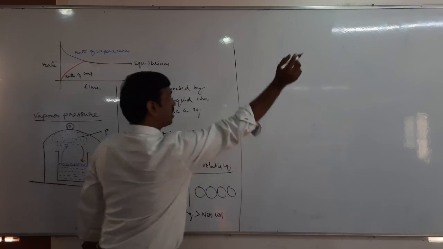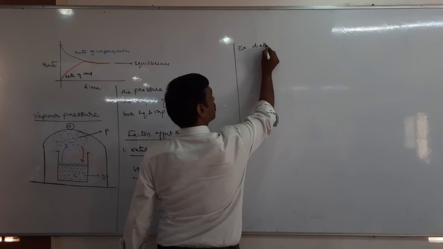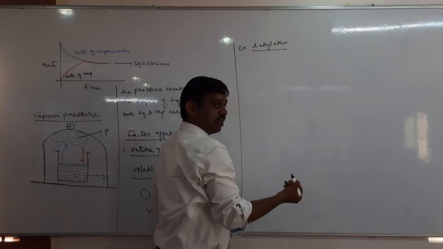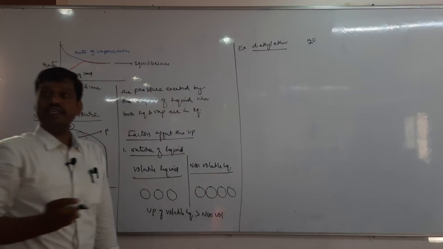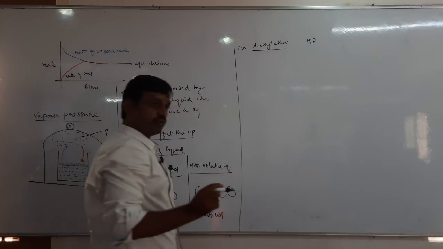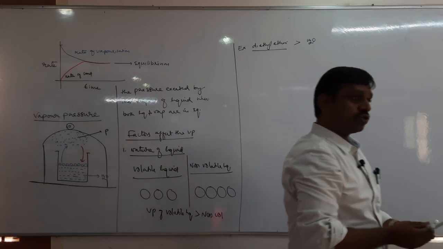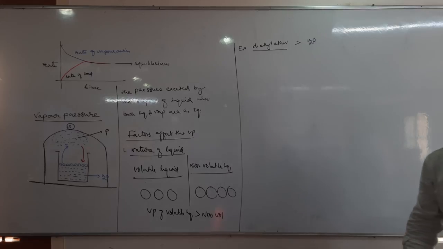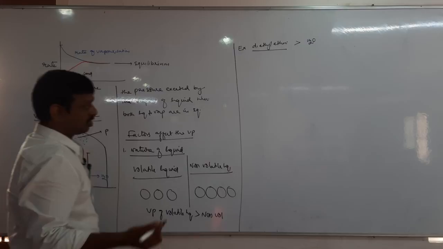For example, let us take diethyl ether. Diethyl ether is the most volatile organic liquid, and then water. So among water and diethyl ether, which one has more vapor pressure? Diethyl ether, because it is a volatile liquid. So the vapor pressure of a volatile liquid is always greater than that of a non-volatile liquid. This is how vapor pressure depends on the nature of the liquid.